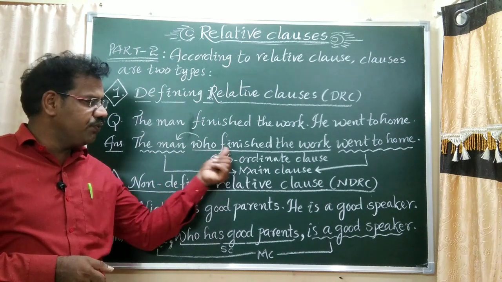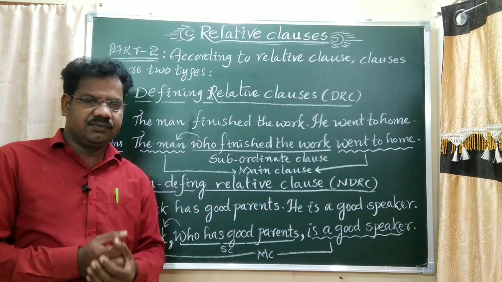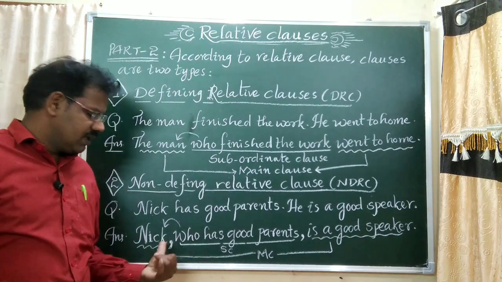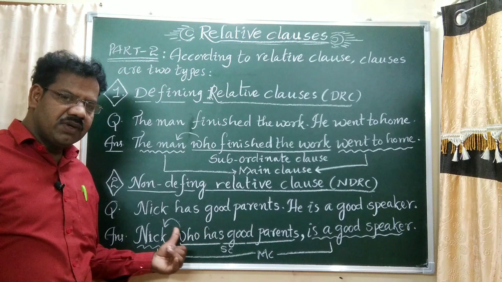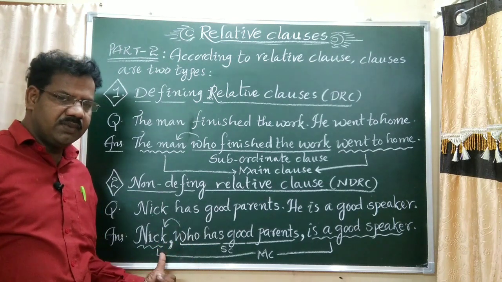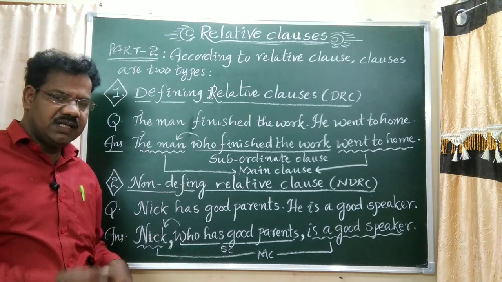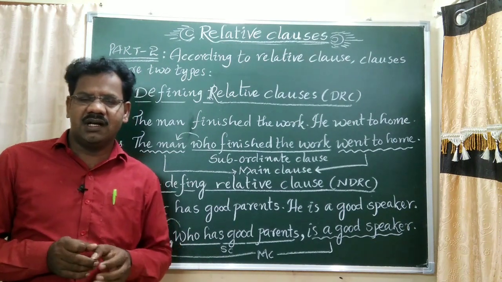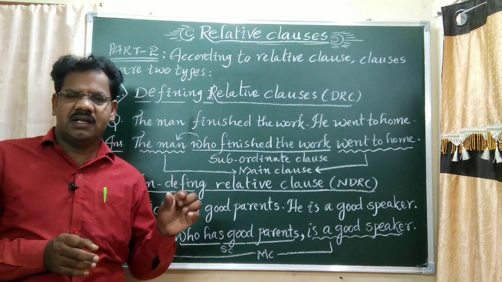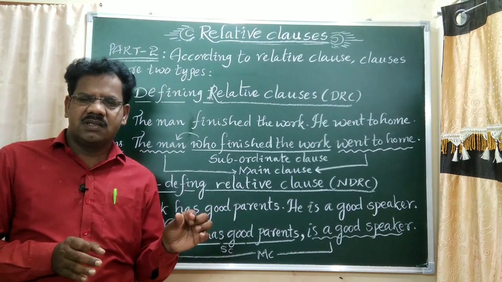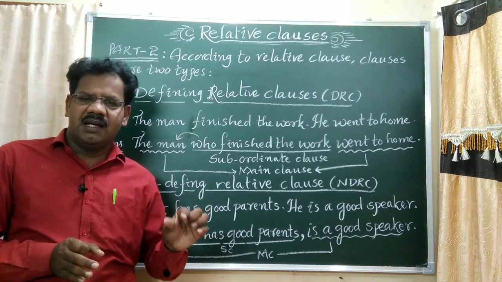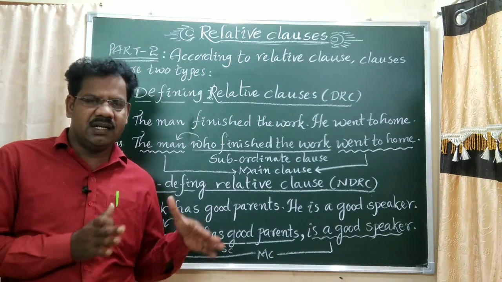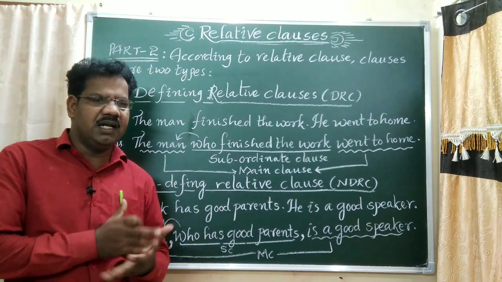What is that? Who finished the work. Went to home. Here, Nick. Additional information is given after the comma. That is the difference. Now, the doubt is, when do we use comma? Answer, particularly for proper nouns and relations. We have to remember that for defining and non-defining relative clause.